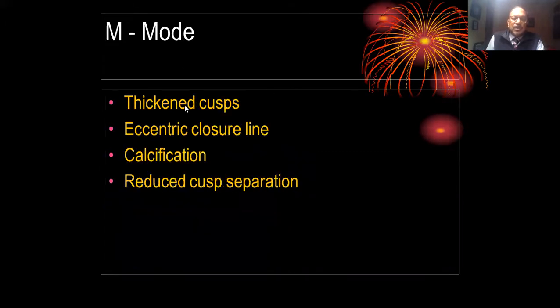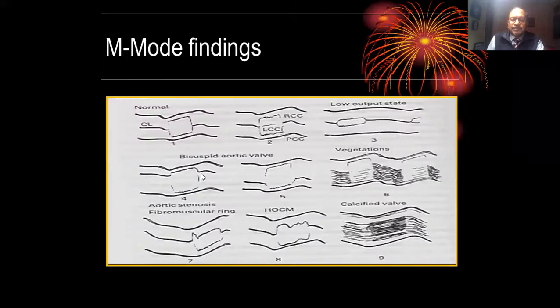Let's look at the M-mode: thickened cusp, eccentric closure line, calcification, reduced cusp separation. They're historical. If we look at these findings, they suggest that possibly the patient has some amount of stenosis. Look at this normal box with a central closure line. This is the right coronary cusp. This is the non-coronary cusp. And if you have an eccentric closure line, it means the patient has a bicuspid aortic valve.